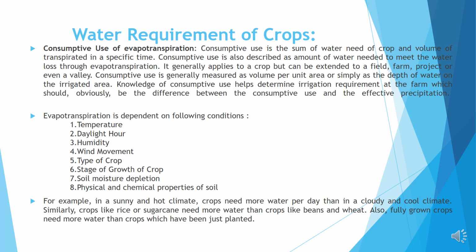Evapotranspiration is dependent on the following conditions. Number 1, temperature. Number 2, daylight hours. Number 3, humidity. Number 4, wind movement. Number 5, type of crop. Number 6, stage of growth of crop. Number 7, soil moisture depletion. Number 8, physical and chemical properties of soil.